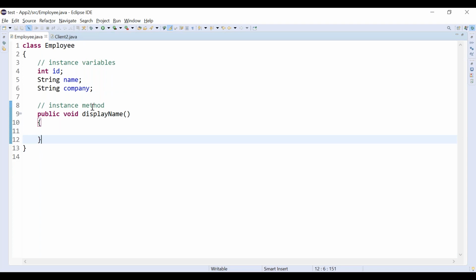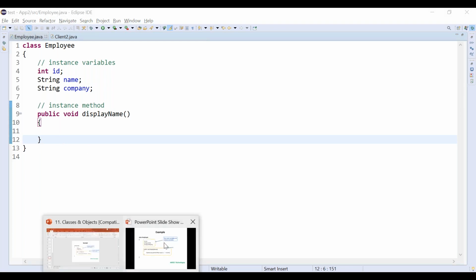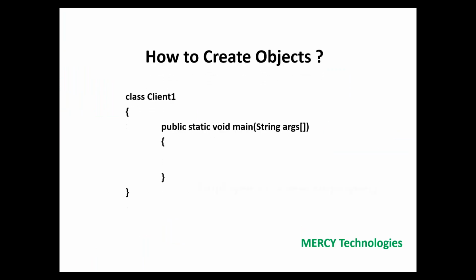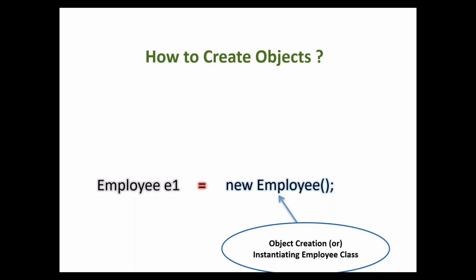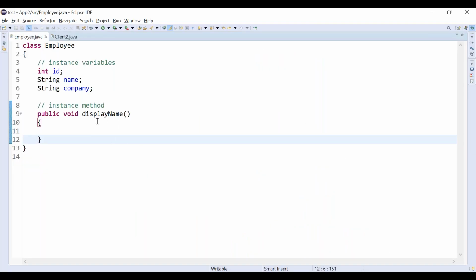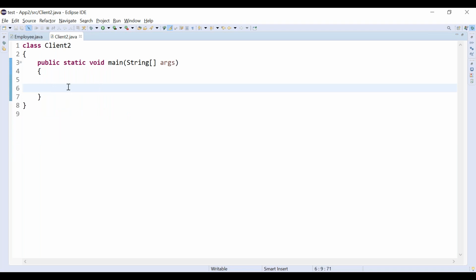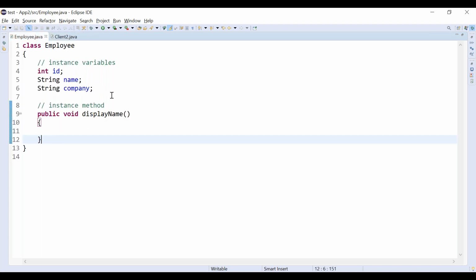Concentrate a little carefully because these are important. So how to create an object? The first step is to use the new keyword. You are using the new keyword. For which class am I going to create the object? I am going to create an object of the Employee class. Inside the Client2 class, I am going to create an object of the Employee class.